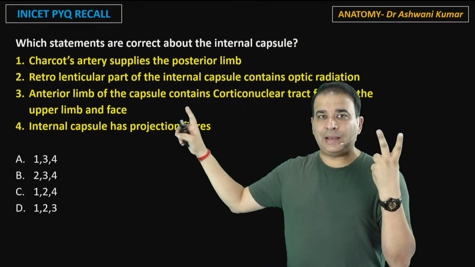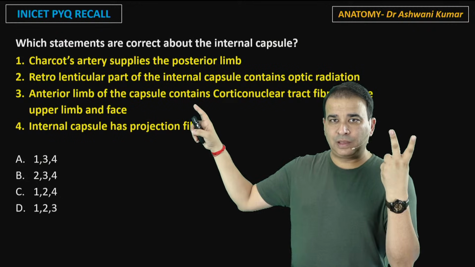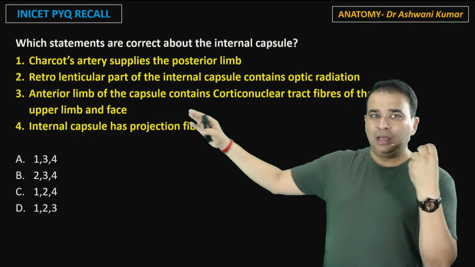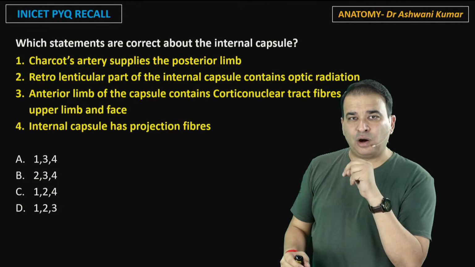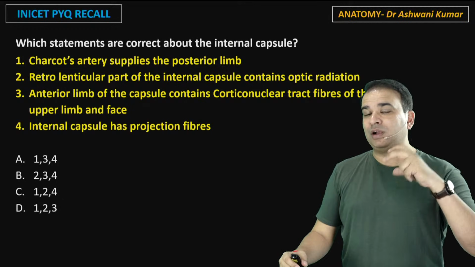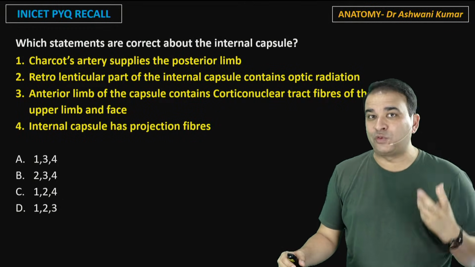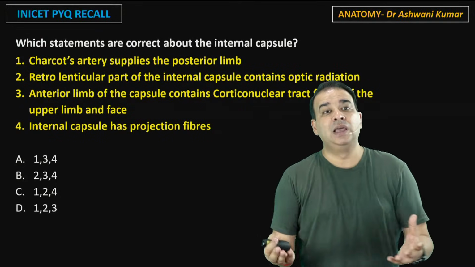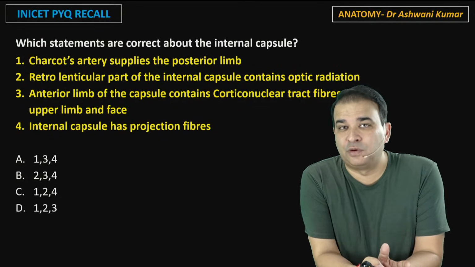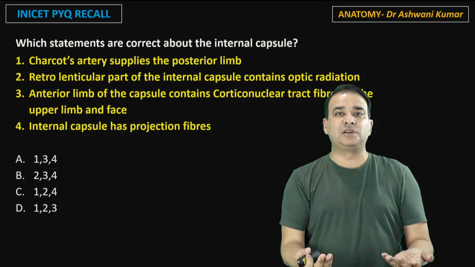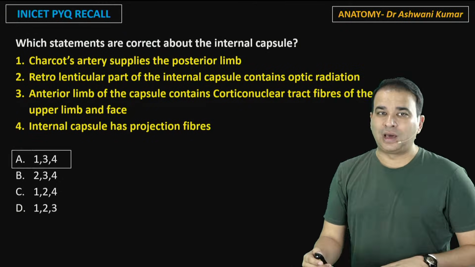The anterior limb of the internal capsule contains corticonuclear tracts of the upper limb and face. No, it's not the anterior limb. It was the genu part. In the genu it was the corticonuclear tract which is giving passage to the upper motor neuron of the cranial nerve. So that is not correct here. The internal capsule has projection fibers. Yes, the internal capsule in fact is the best example of projection fibers. All the ascending tracts and descending tracts are going through the internal capsule only. So 1, 2 and 4 are correct.